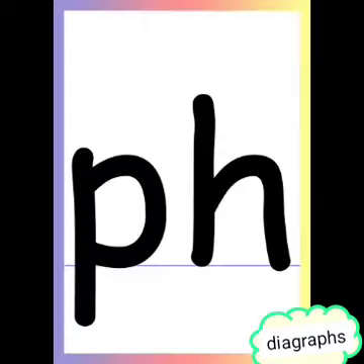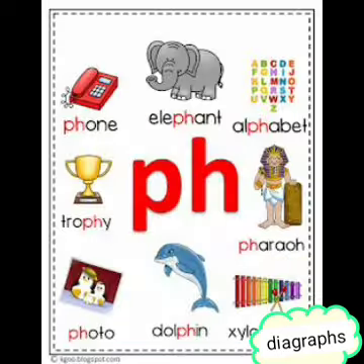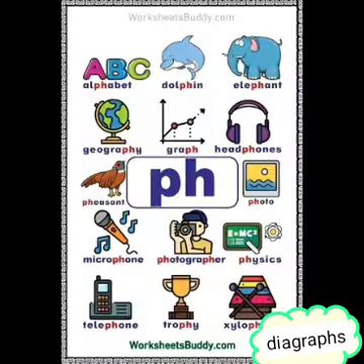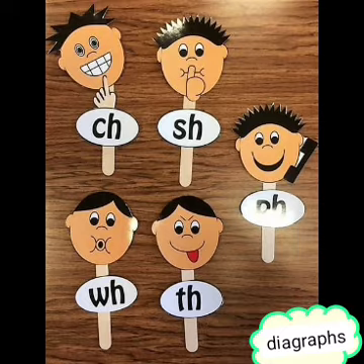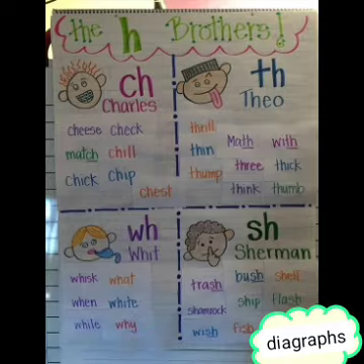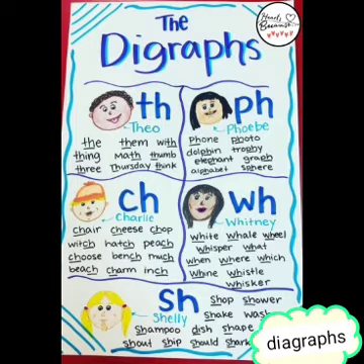The fifth digraph, when P comes with H, they make the sound f. For example, elephant, dolphin, phone, phonics, physics, xylophone. These are the H brothers, or the consonant digraphs.